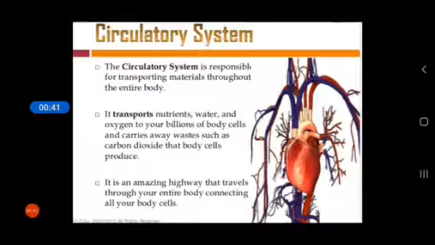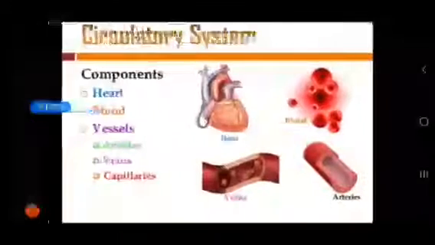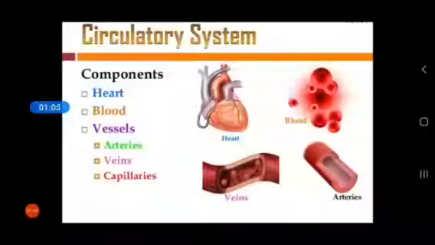Students, the circulatory system is also known as the cardiovascular system because in the cardiovascular system there is a heart and the blood vessels. The circulatory system includes the heart, arteries, veins, capillaries and blood. The components are heart, blood vessels, artery, vein and capillaries.